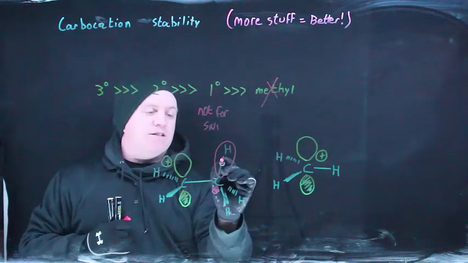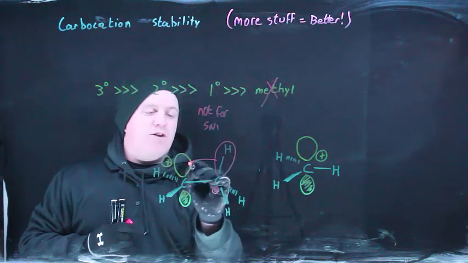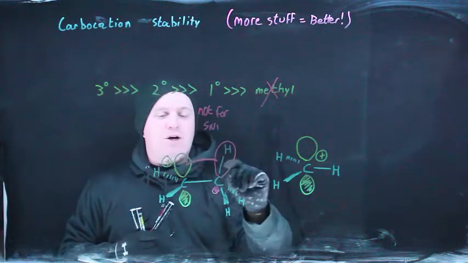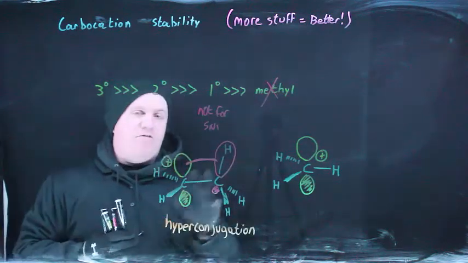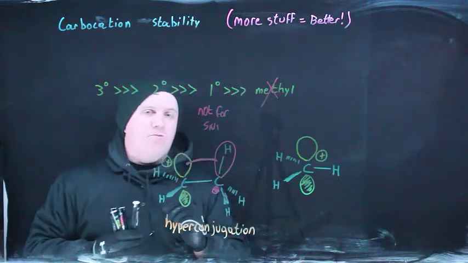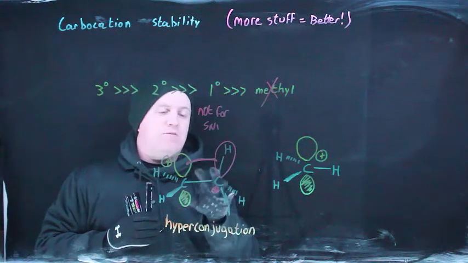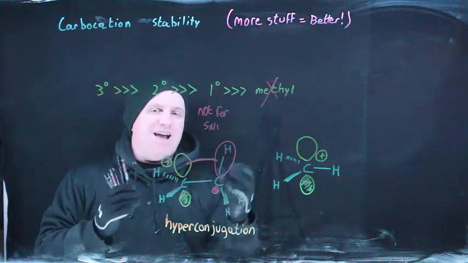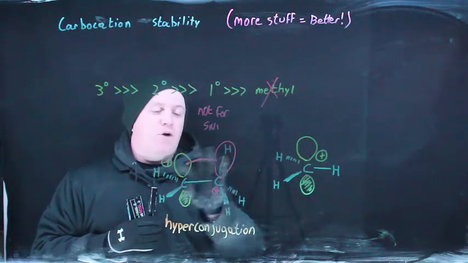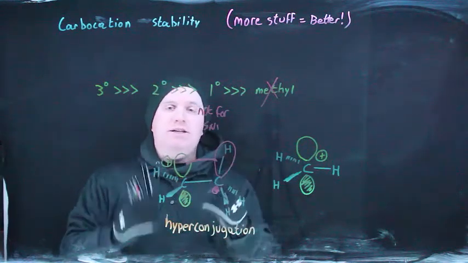And what that means is this pair of electrons holding the hydrogen in place is lined up with this orbital, and therefore you can donate some electron density from that carbon-hydrogen bond into that empty orbital. The fancy term for that sort of through-space interaction is hyperconjugation. And if you remember an actual diagram for ethylene from earlier in the semester, then you would remember that this is exactly what a pi bond looks like. Now, with a pi bond, you have substantial overlap of both lobes of 2 p orbitals, and you're actually sharing a pair of electrons, which really is a strong scenario.